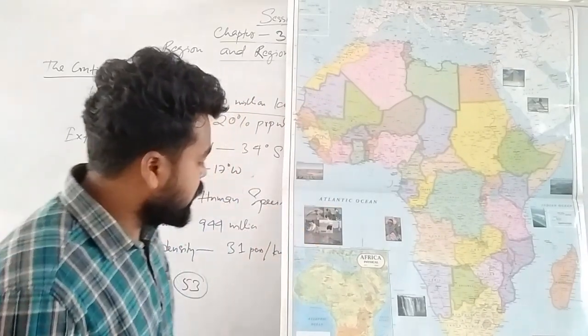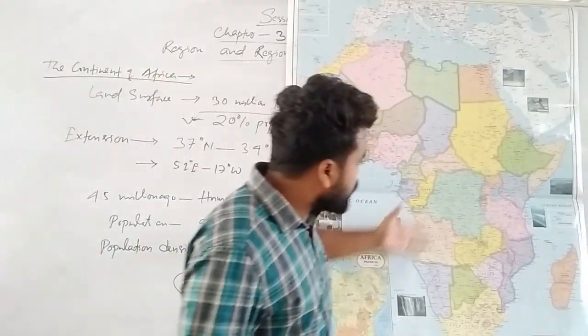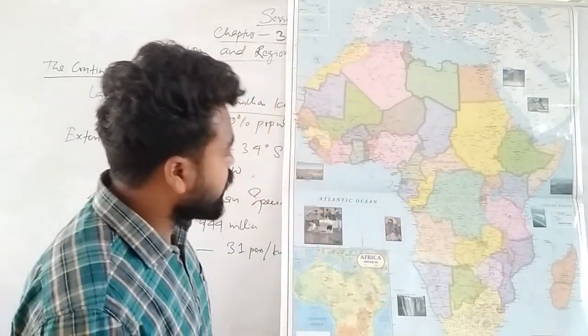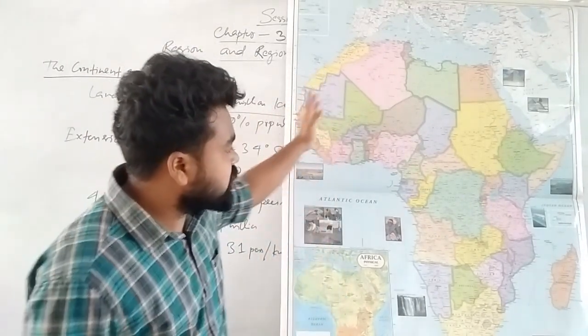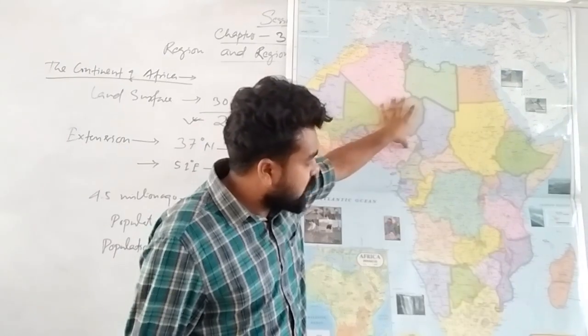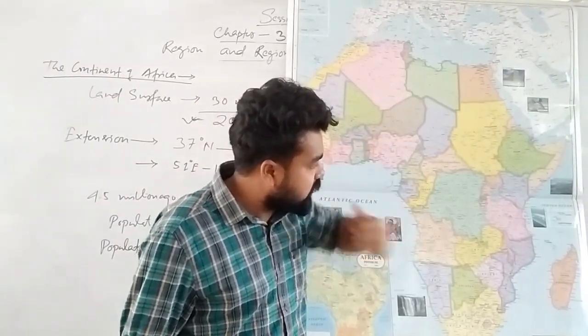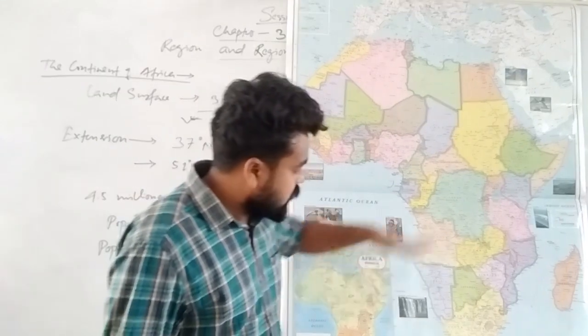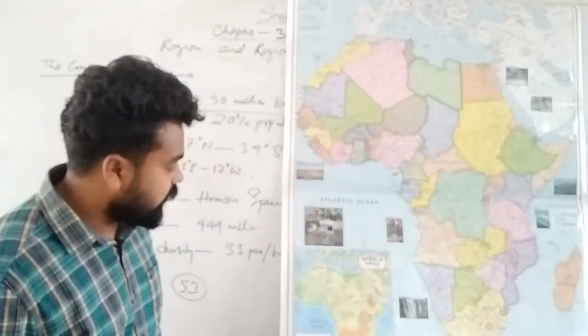So I think there is nothing more to see about Africa, because when we discuss physical conditions, it just means the countries, the deserts and some mountains, and the water bodies surrounding Africa.